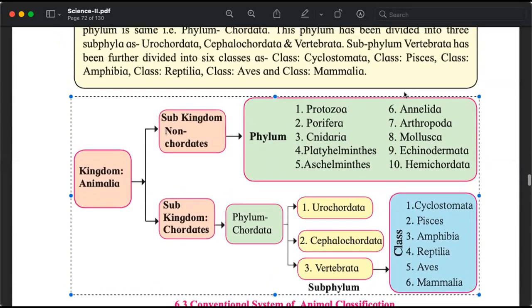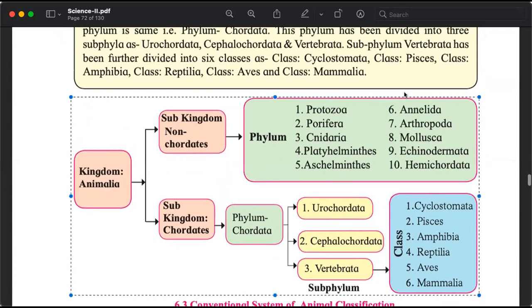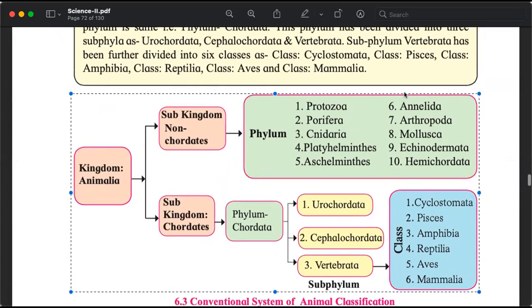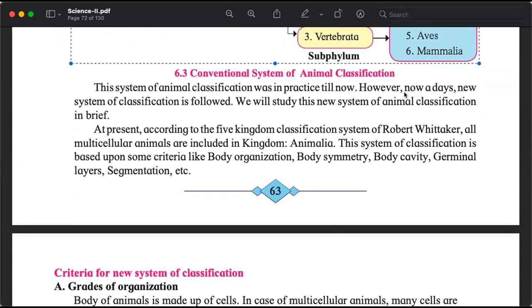See, classification. So many names, so many different sounding names. These are of Latin origin. At the bottom of page number 63, we have just been told the name, which is called a 5-kingdom classification.